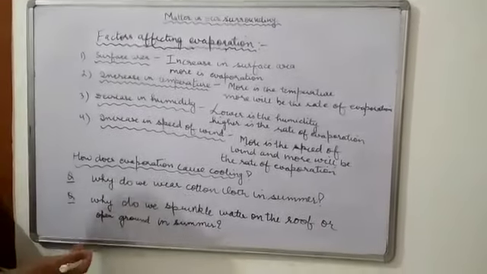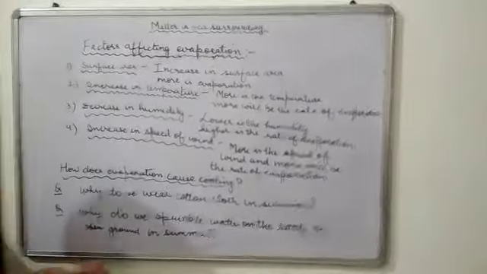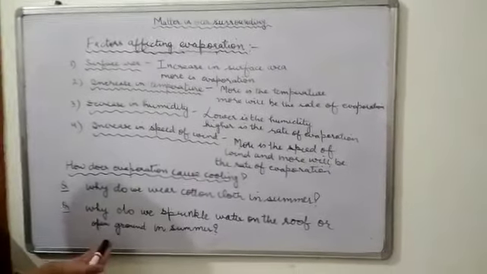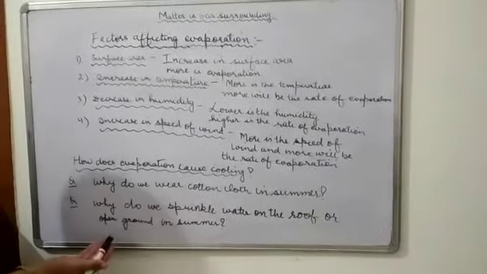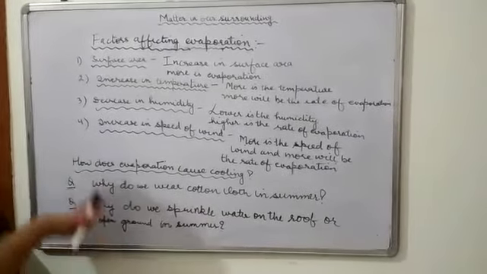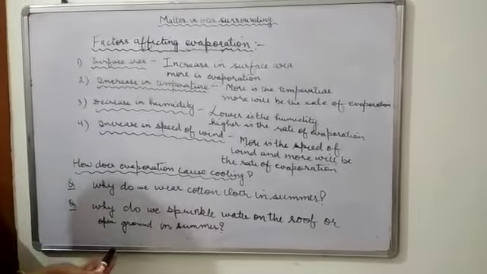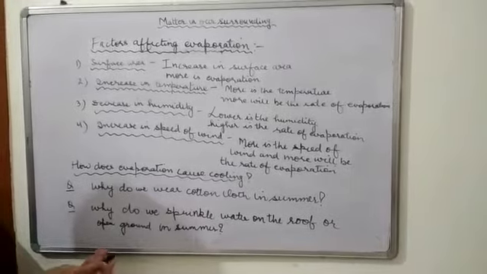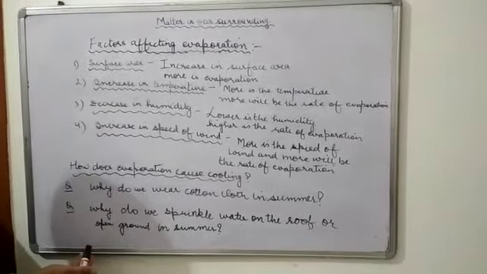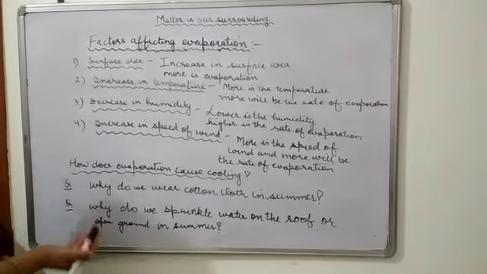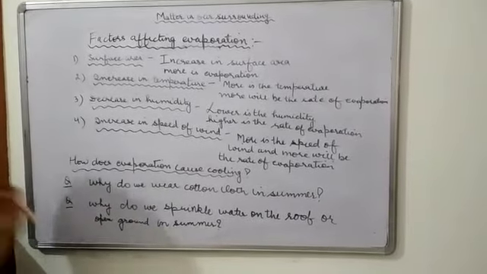One more example: when you put some petrol on your hand or palm and it evaporates, your palm becomes cool. It takes the heat from your palm during evaporation, and your palm becomes cool, right? So the faster the evaporation, the faster the cooling effect.